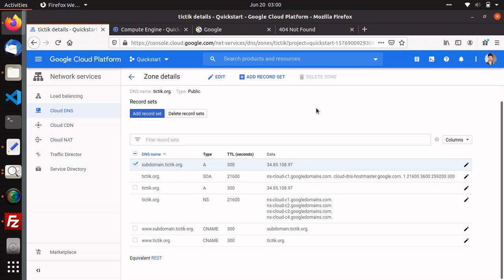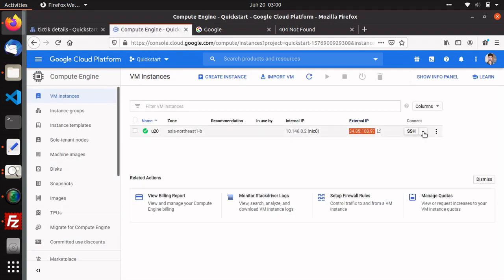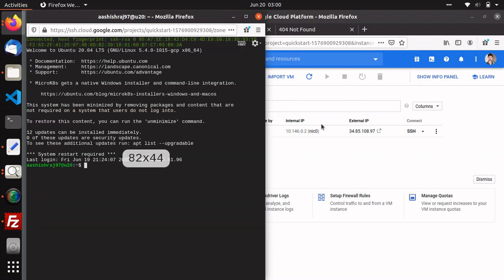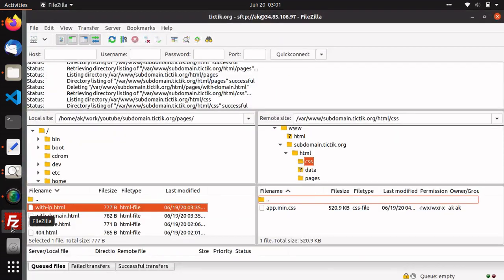Then I'll show you how you can connect to this server using FileZilla. How you can connect your Google server using FileZilla. As of now, you can see this is already connected with my subdomain, and I'm targeting here the CSS folder, which you can see here.